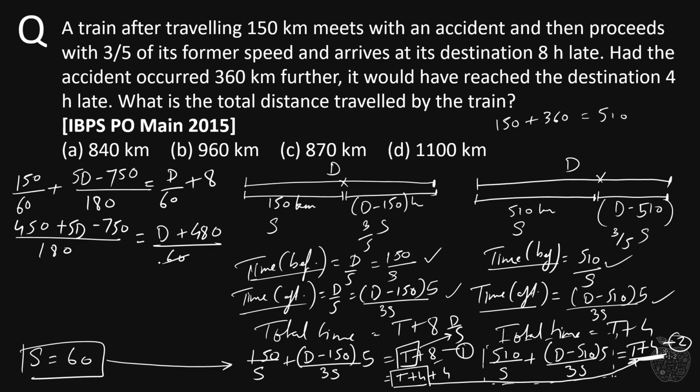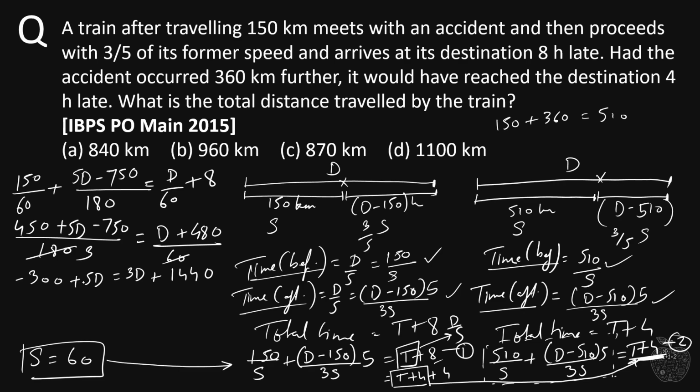Let's simplify. So we get 450 minus 750, which will be minus 300, plus 5d is equal to this 3 goes on the right hand side and gets multiplied, so we get 3d plus 480 into 3 will be 1440.